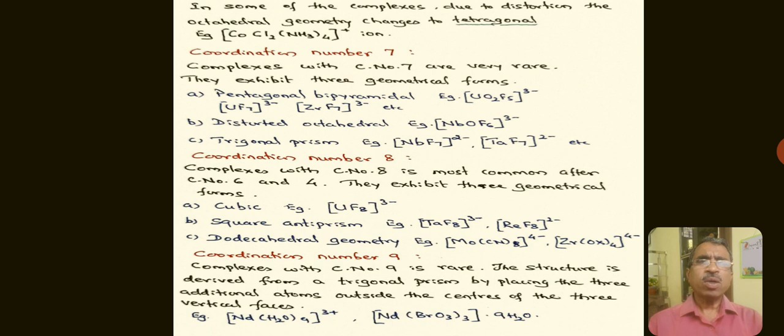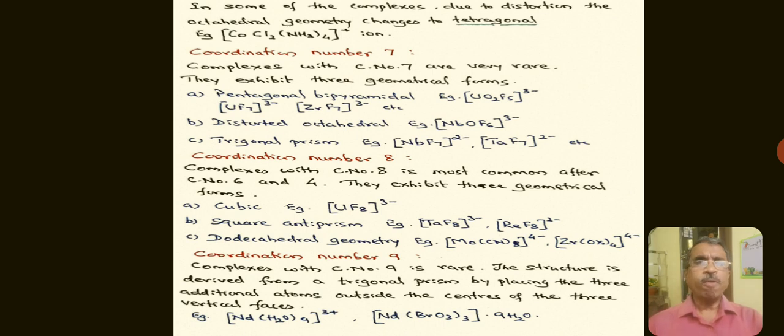Coming to the complexes with coordination number 8. These complexes are most common after the complexes with coordination number 6 and 4. They exhibit three geometrical forms: the cubic, square antiprism, and dodecahedral geometry.